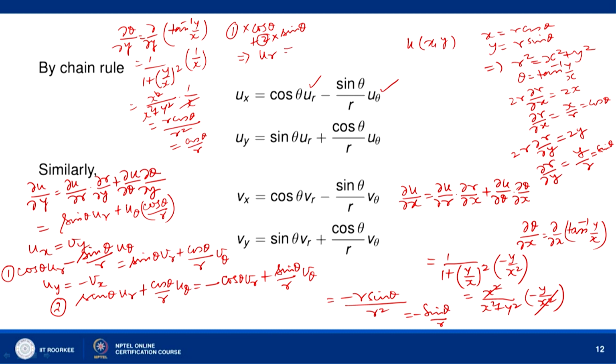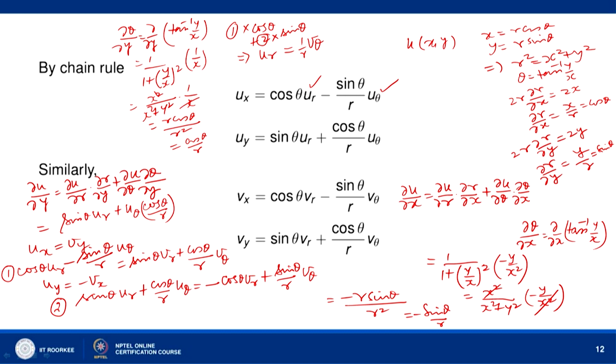The right side will be equal to cos theta sin theta b r. Here we will have minus sin theta cos theta b r. So, that will also cancel. Here we will have a cos square theta over r b theta. Here we will have sin square over r b theta. So, when we add, we get 1 over r b theta. So, this is one Cauchy-Riemann equation in polar form.